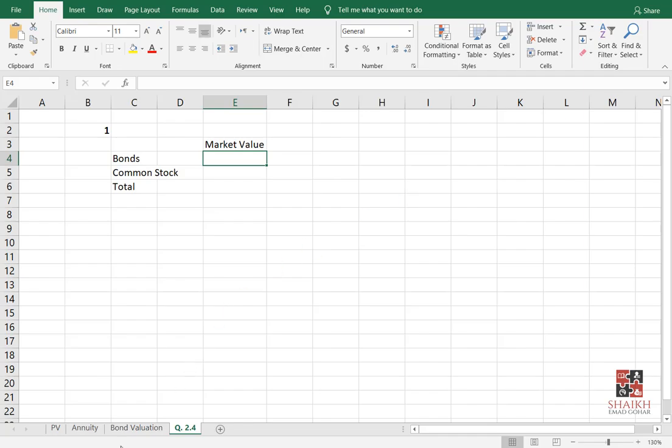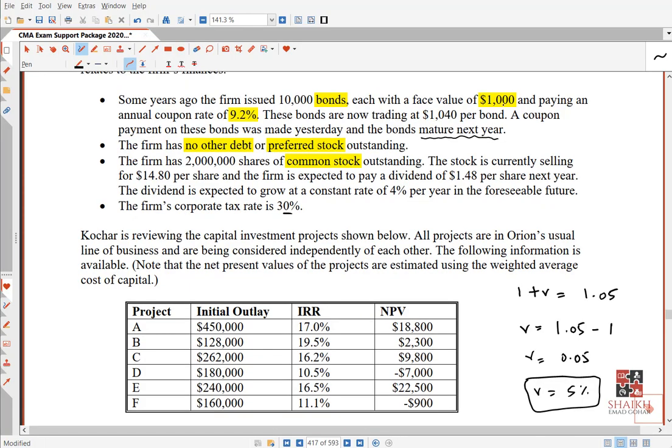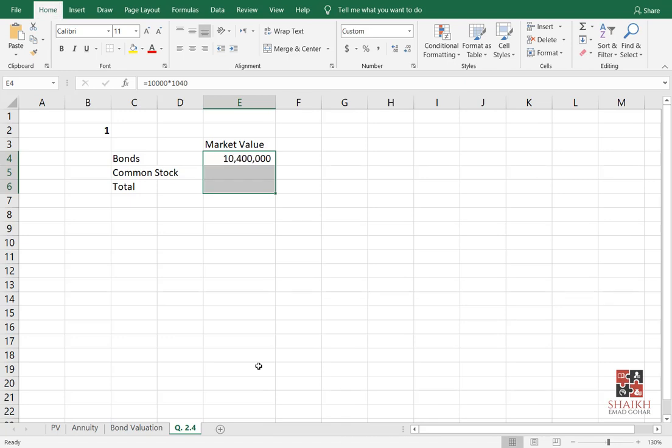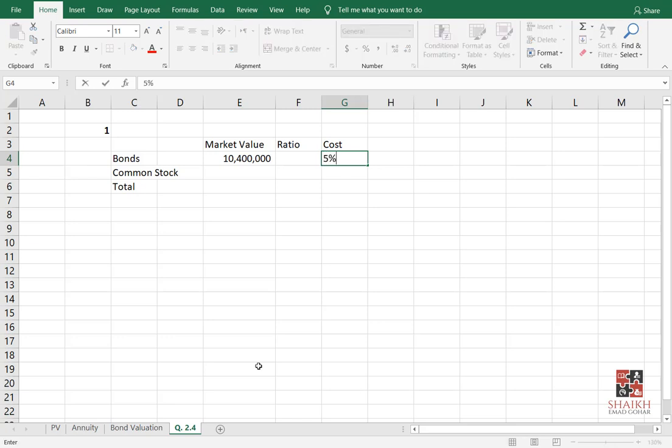Remember, how much is the par value of the bond? This you will ignore, because that is the book value written in the balance sheet. How much is the market value of the bond? You will say 10,000 bonds are there and the market value is how much? 1040. Right? So 10,000 into 1040. This is called the market value of the bonds, which you will use to calculate the ratio. We need the ratio, right? And then we need the cost also. Cost we already calculated for the bond. Remember, 5% just now we calculated.